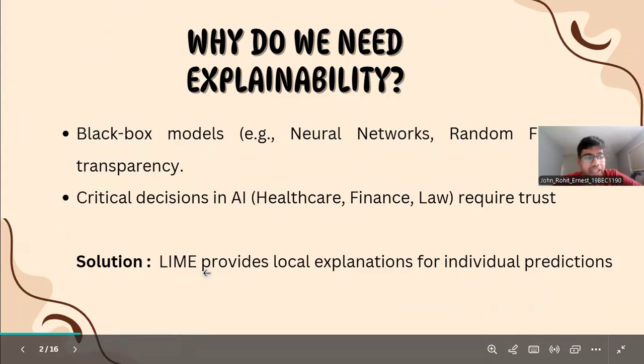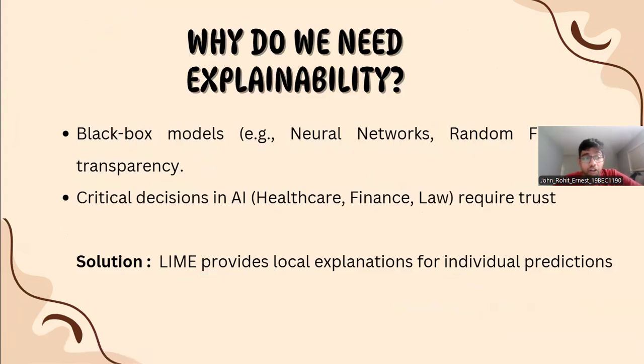So why do we need explainability? Before we dive into the math, let us address the fundamental question. Why do we even need explainability in AI? Modern machine learning models, especially deep learning and ensemble models like random forest, are extremely powerful. However, their decisions are difficult to interpret. In critical areas like healthcare, finance, and law, the lack of transparency creates serious concerns.